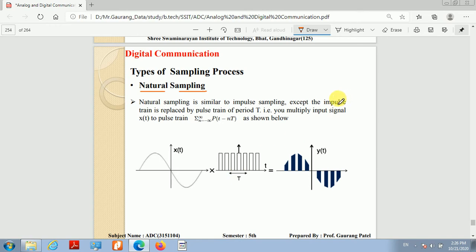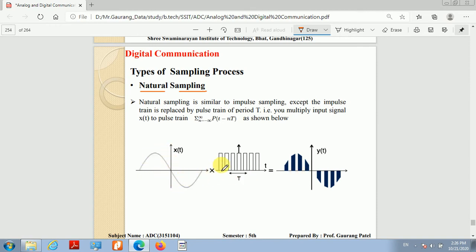Okay, so if we multiply our original signal x of t with the pulse train of period t, then the amplitude of this pulse will get modified according to the amplitude of the original signal x of t.